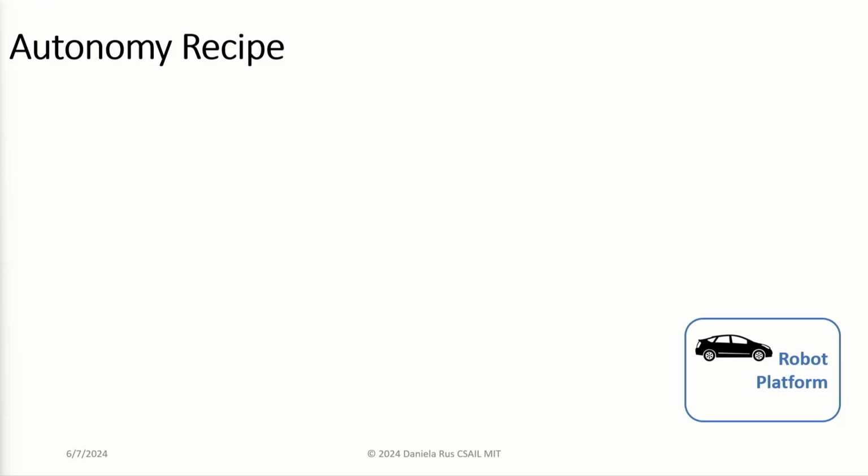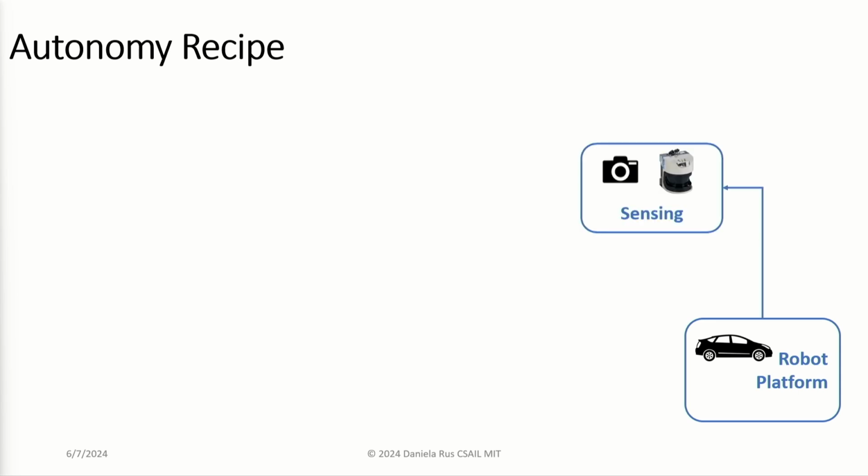Now, in order to do text to drive, the first thing we need is a car that can execute these commands. And so that means a self-driving car. And today you can take any wheel-based device and turn it into a self-driving vehicle by following a recipe that is frankly followed by many research groups around the world and also many companies that are building AVs. And so here's how it goes. You start with a vehicle platform that can be driven using drive-by-wire. You add to this platform some sensors that can be used to measure the world.